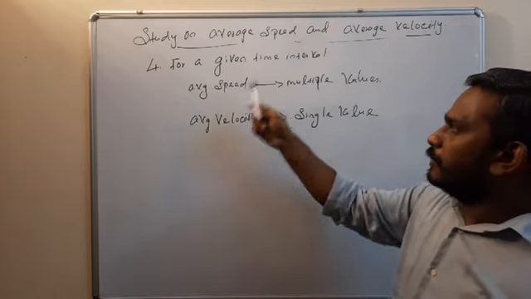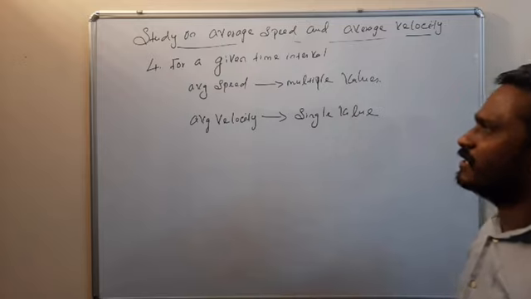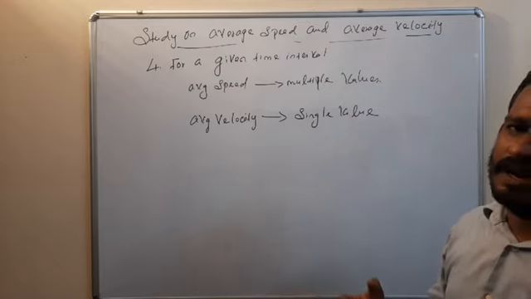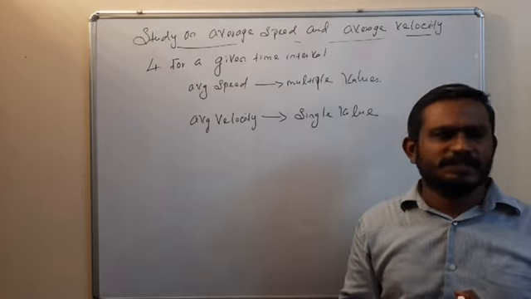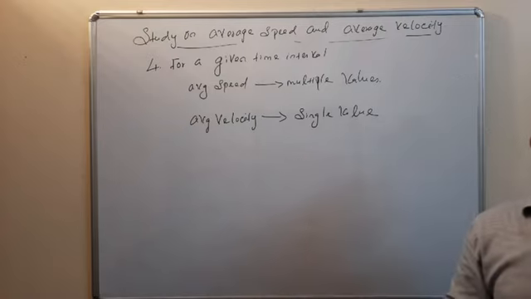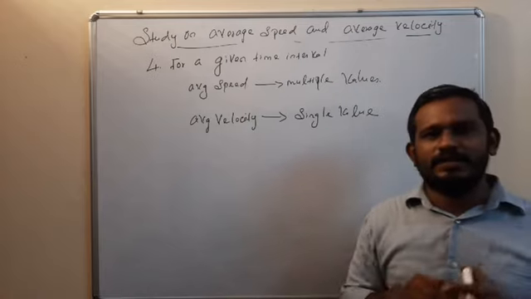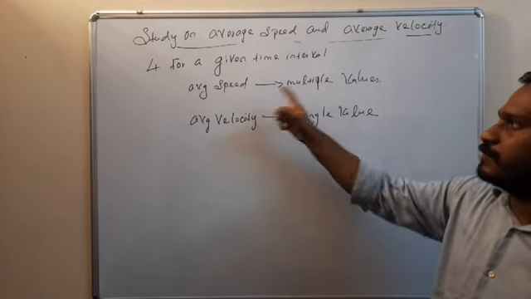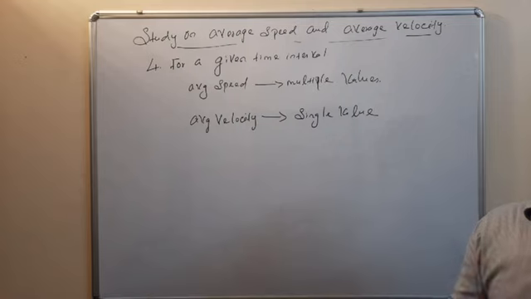For a given time interval, average speed has multiple values because average speed is equal to distance by time taken. Distance means the path length traversed by the body. The body can travel in any of the paths, so average speed has multiple values based on the path adopted by the body.